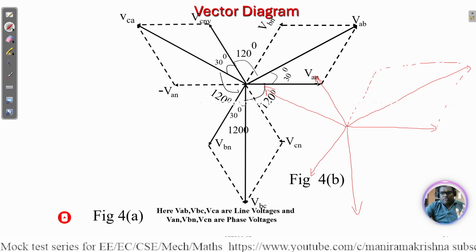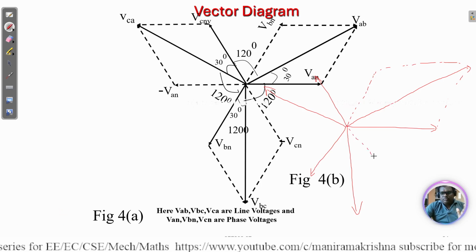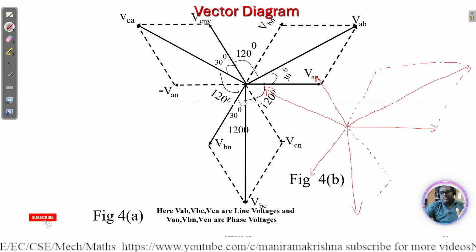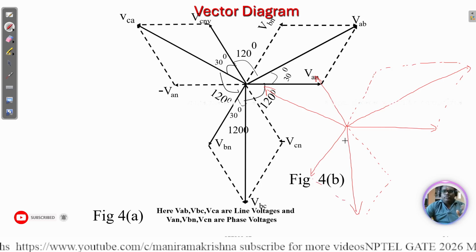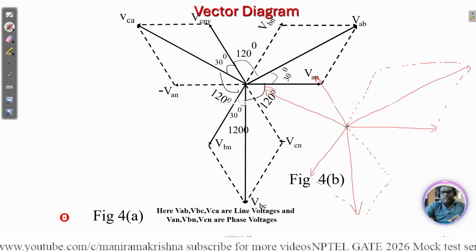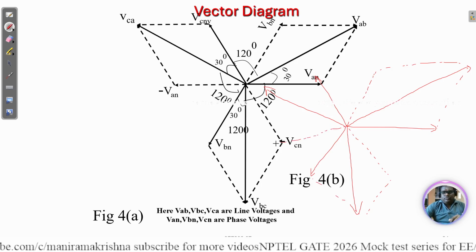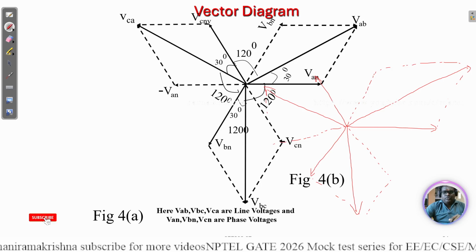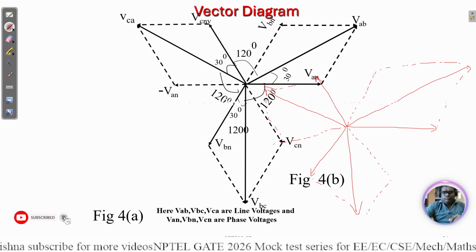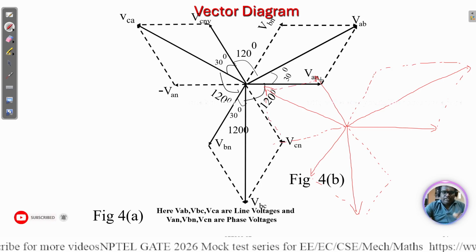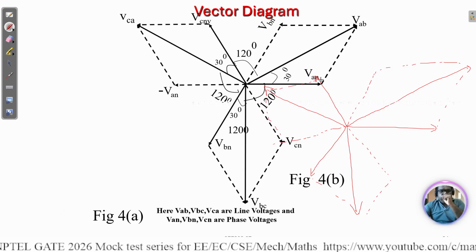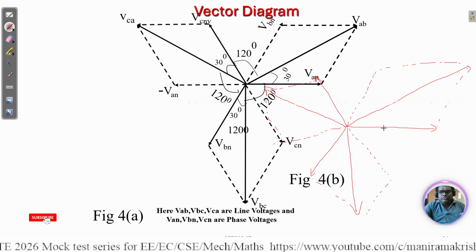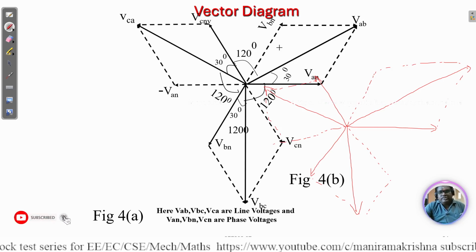Similarly, whatever you have drawn, combine it. Then here is the joint. You can also do it this way, but we need to mention which one is which.